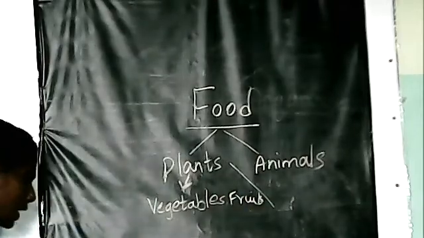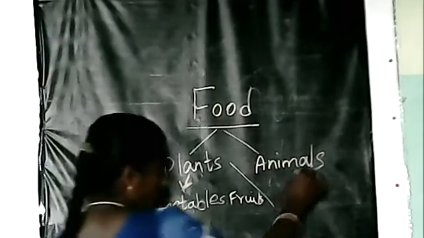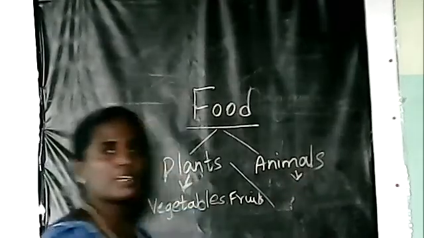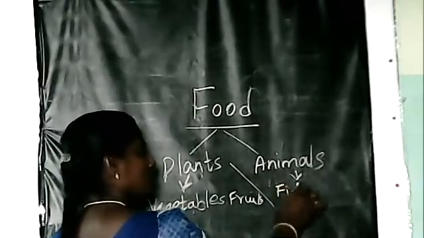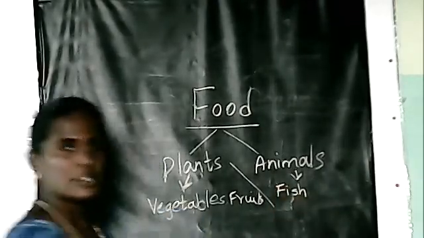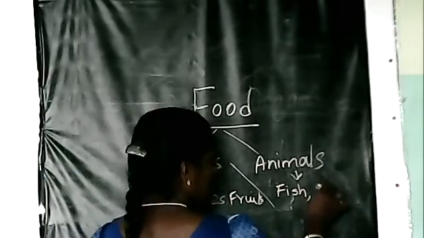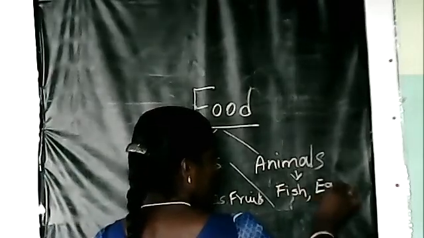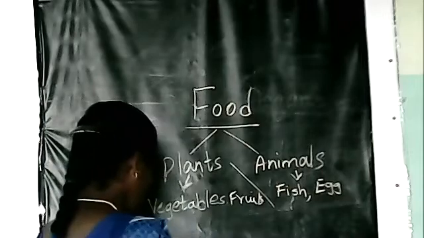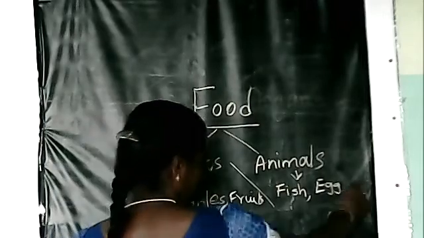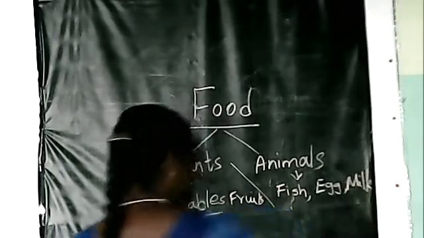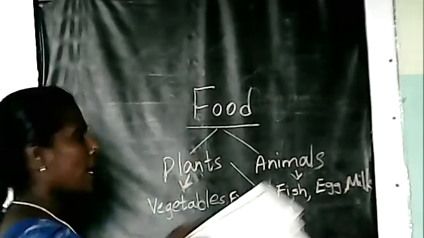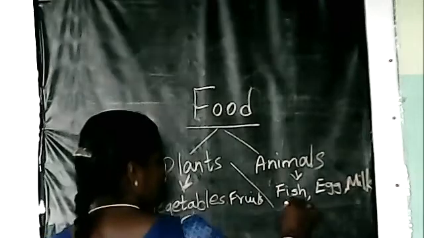Okay. Now animals. From animals, what do you get? Name the food items from animals. Fish. So fish, it's an animal food item. Egg. Egg we get from animals. Milk. These are all healthy food items we get from animals. Okay. Meat.